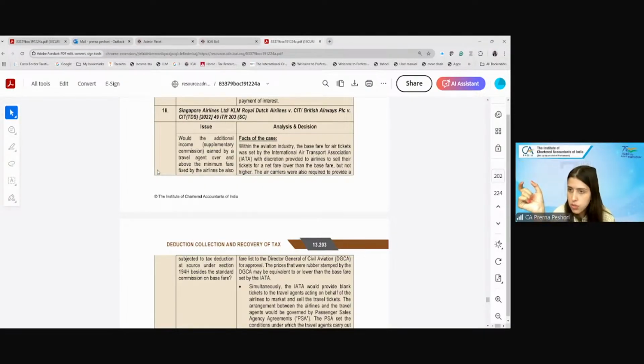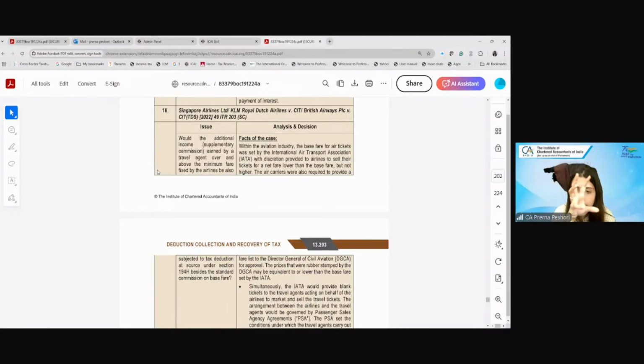Let's say we are going from Mumbai to some destination, and the fare on Make My Trip is rupees 3,000. Now, in case you go on to the Air India website, you may see that the charge is 2,500, but Make My Trip is charging 3,000. Are you getting it? That is because the commission or the price at which Air India is selling may be different. Air India can sell at less than the base price, but Make My Trip is also adding commission to that.